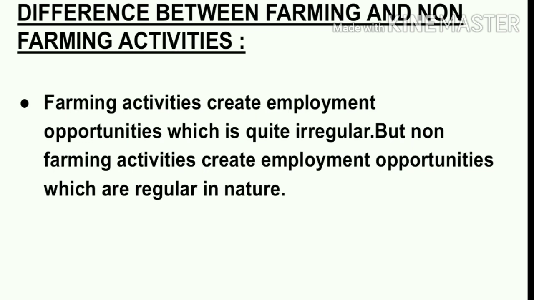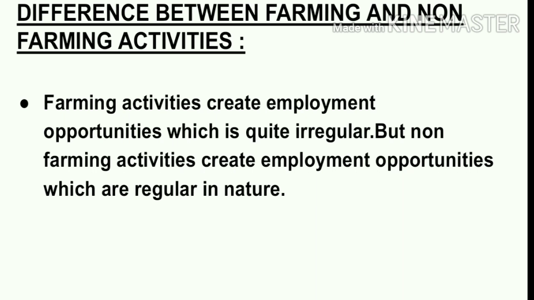So students, because of this, the farmers are seen undertaking various non-farming activities, because non-farming activities provide them with an additional source of income. Non-farming activities help in the generation of income of the people in the rural areas, because as we all know, agriculture being a seasonal activity, it cannot provide regular income to the farmers.